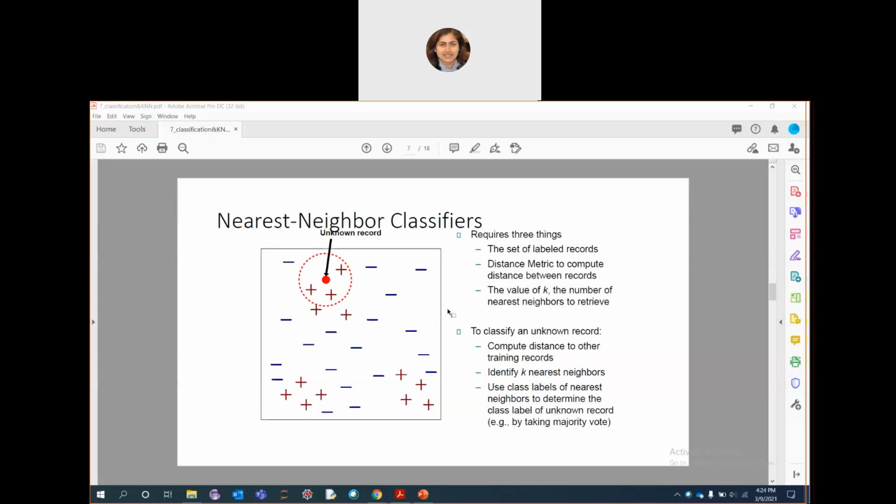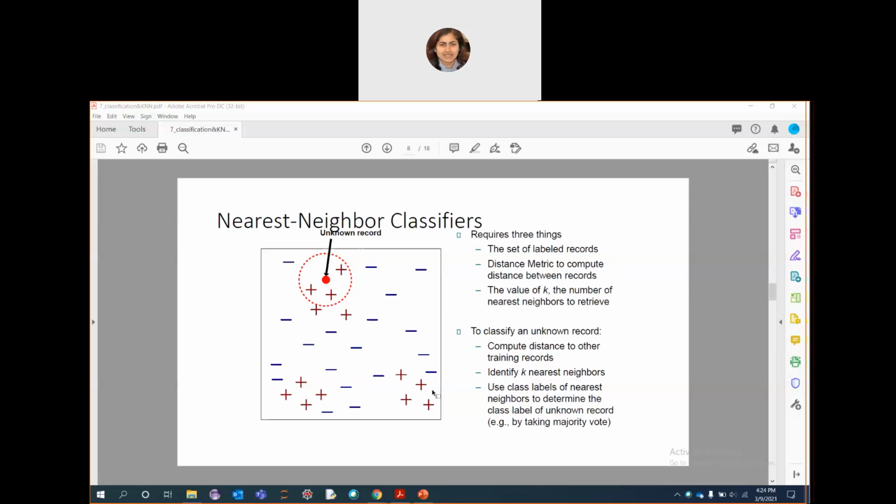Let's see this one. We have a set of data here, and these are of different labels. A nearest neighbor classifier represents each example as a data point. These are different data points or samples in a d-dimensional space. This can be considered as a two-dimensional space, where the dimension can correspond to the number of attributes.